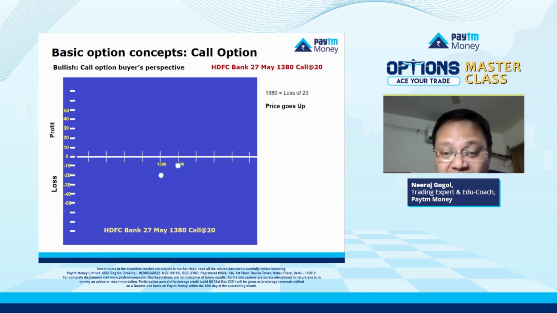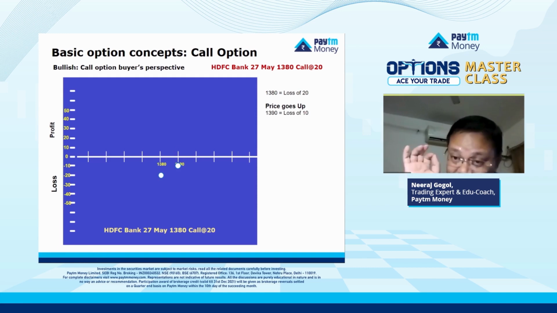Now, if on the day of the expiry, price goes to 1390 rupees, 1390. So on this contract, you make 10 rupees profit, right? Because 1390 is the spot price, 1380 is the strike price. You make 10 rupees profit, but you have paid a premium of 20 rupees, isn't it? You have already spent 20 rupees, but you are earning only 10 rupees from this contract at 1390. So still you lose 10 rupees. Your loss is still 10 rupees, right?